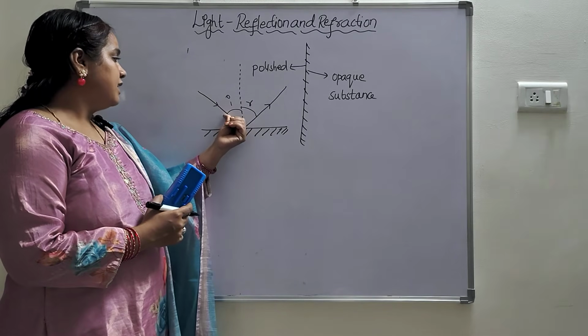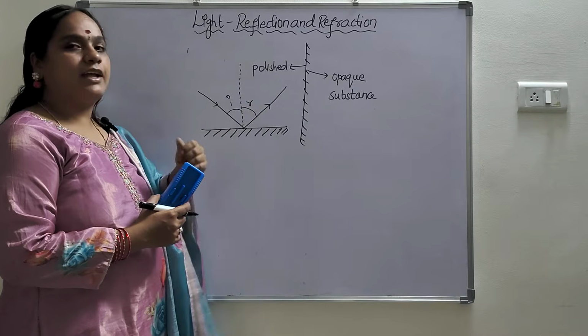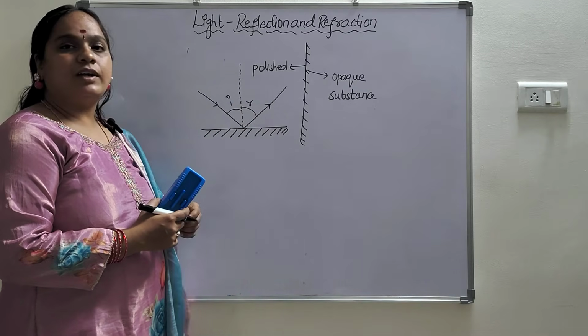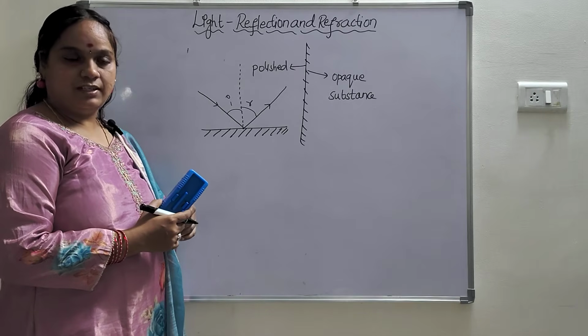The angle between the incident ray and the normal is called the angle of incidence. The angle between the reflected ray and the normal is called the angle of reflection.